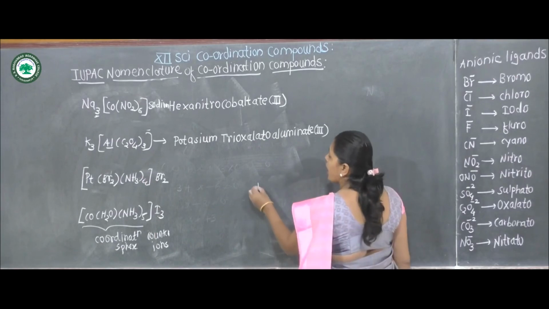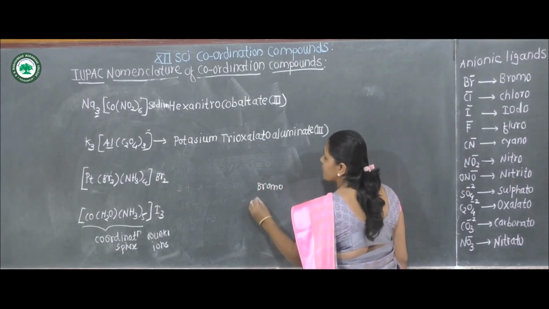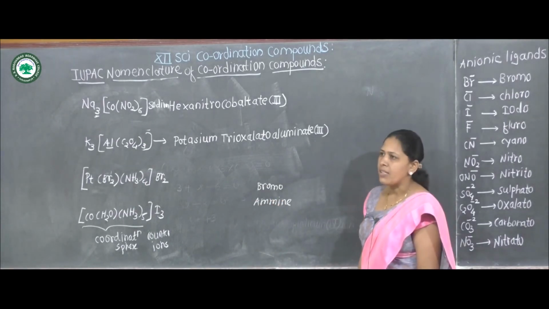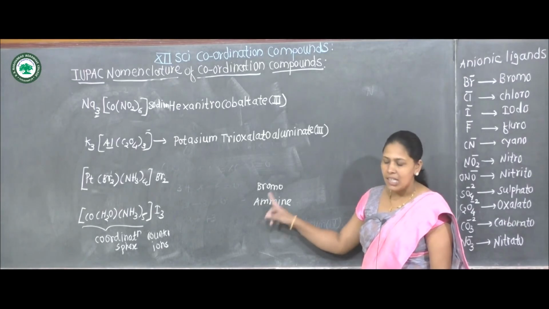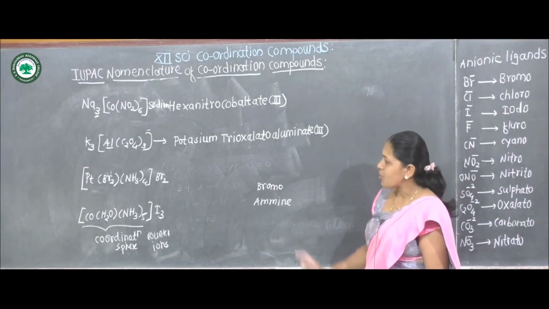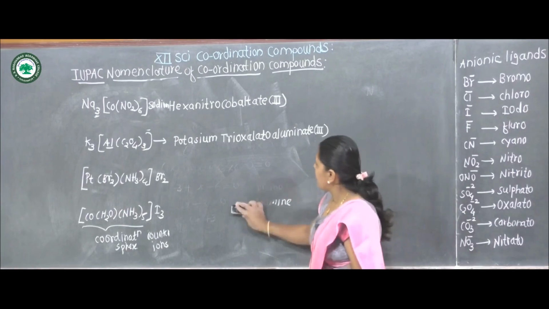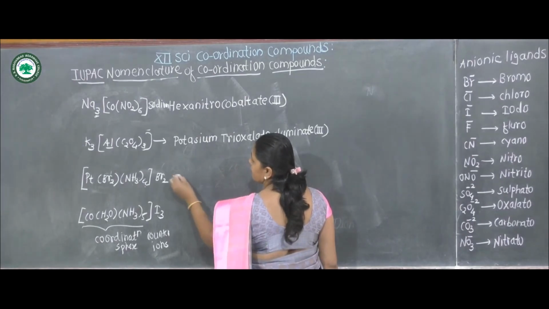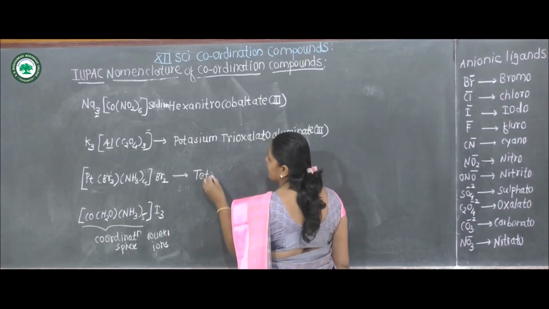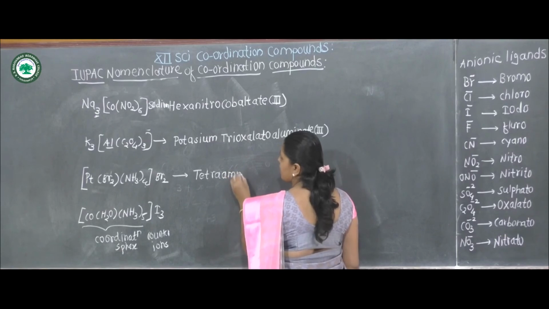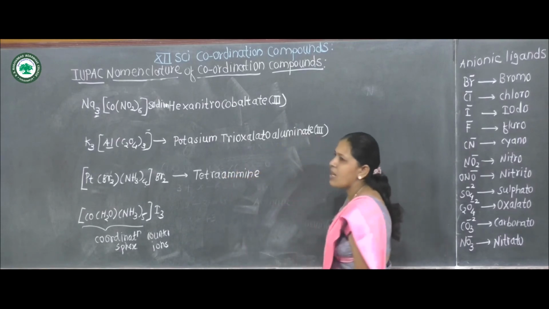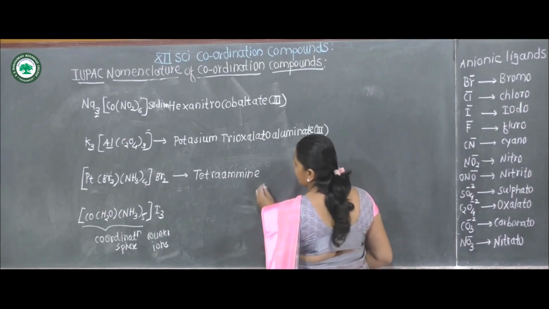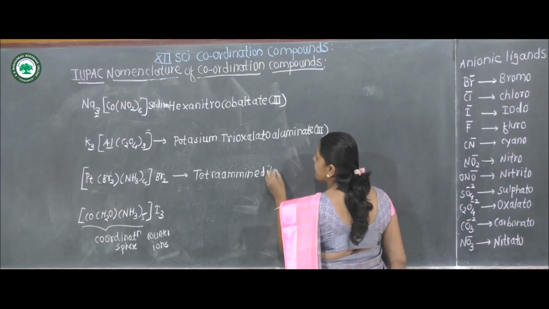Then bromo and amine. First preference goes to amine because alphabetically A comes first and then B, therefore amine. Here 4 amines, therefore tetraamine. It must be noted that in the spelling of amine there are 2 M's present. Tetraamine, for 2 bromo, dibromo.